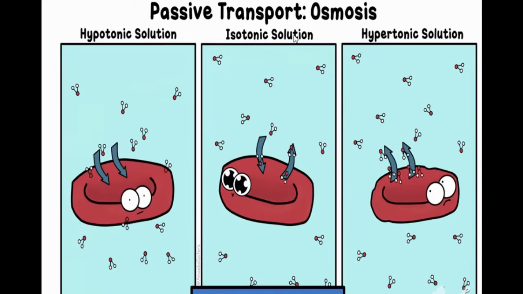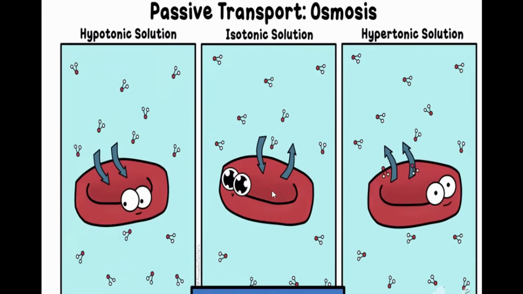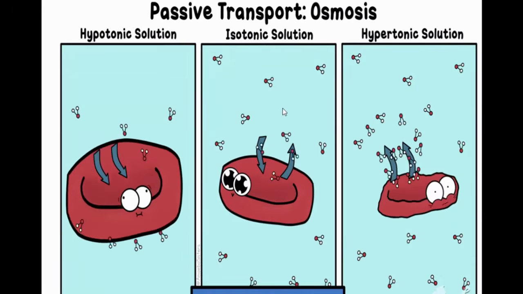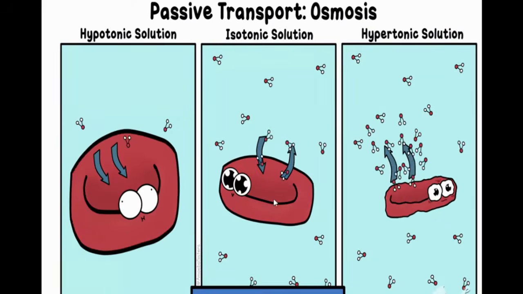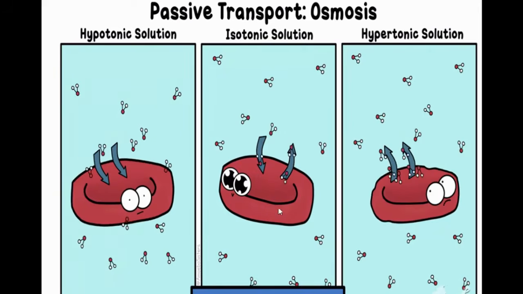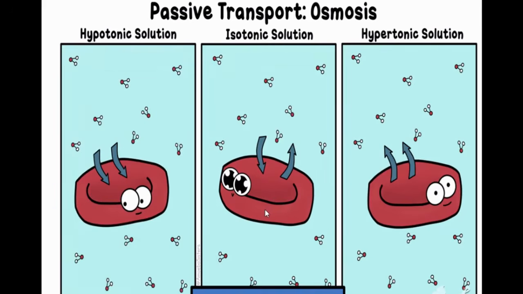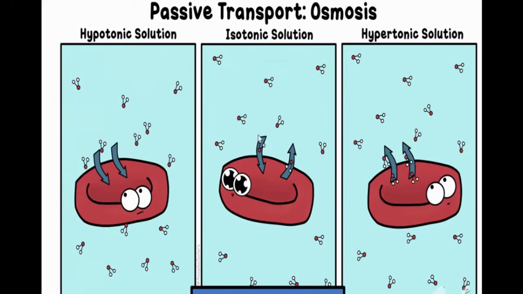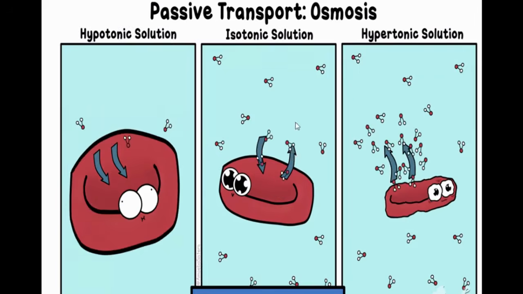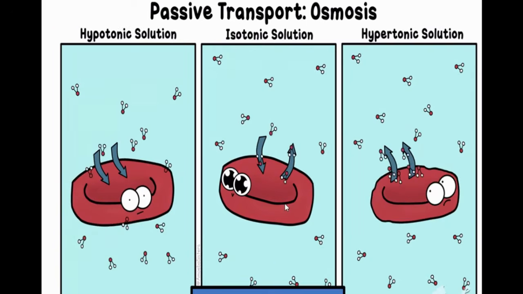Coming to the isotonic solution, what happens here is the amount of water present outside and the amount of water present inside the cell is almost the same. So if one water molecule goes outside, one water molecule comes inside, right?